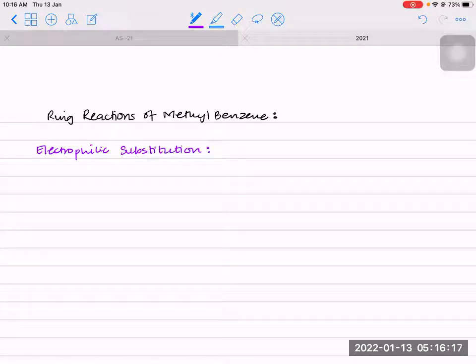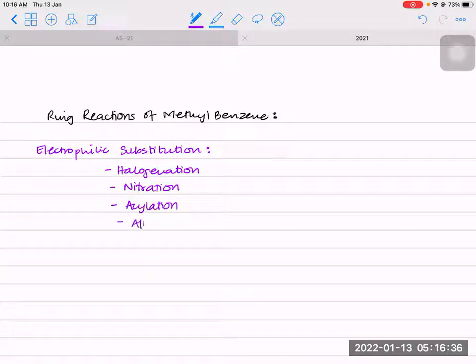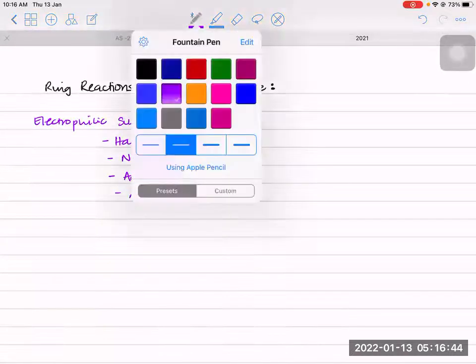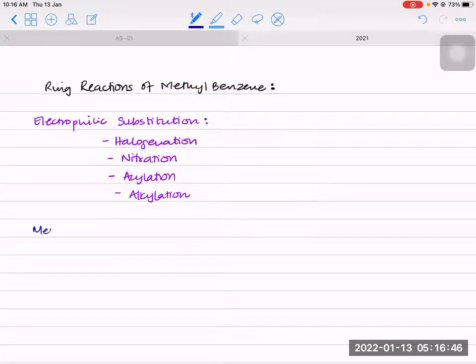Now this will undergo halogenation, both bromination and chlorination. It undergoes mono and trinitration, undergoes acylation, and Friedel-Crafts alkylation. Now, methyl group we know is an electron donating group. So methyl is an electron donating group.